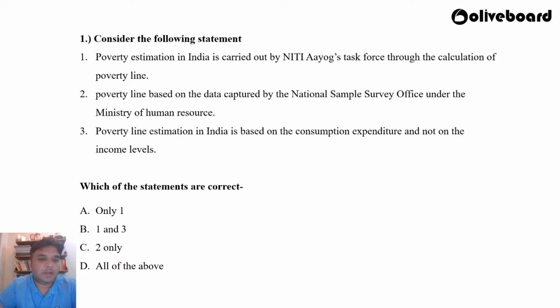Option A, only one. Option B, 1 and 3. Option C, 2 only. Option D, all of the above. What do you think is the correct answer, boys and girls? I'll give you about 10 to 15 seconds to answer.